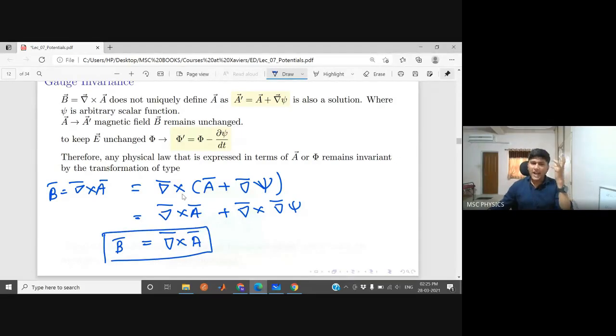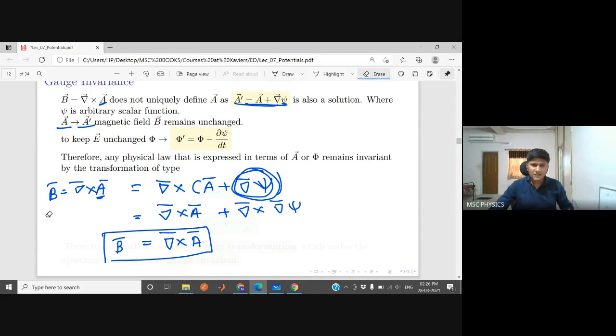So even if you add something into this A, what are you adding? Gradient of some scalar function psi. A was a solution for this equation, but again another function A prime, which you can write as A plus gradient psi, is also a solution for any psi whatsoever. So psi is an arbitrary scalar function. If you change A with A prime, this magnetic field remains unchanged. But now let's move a step further.